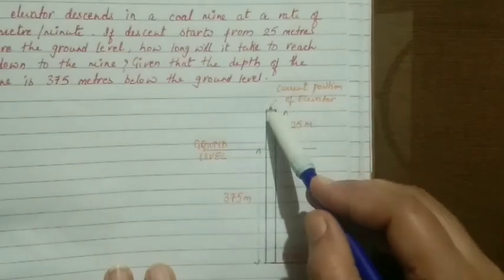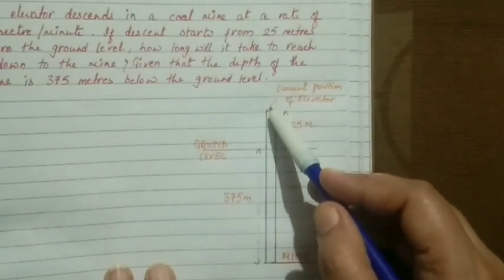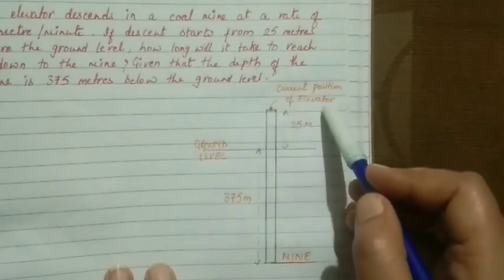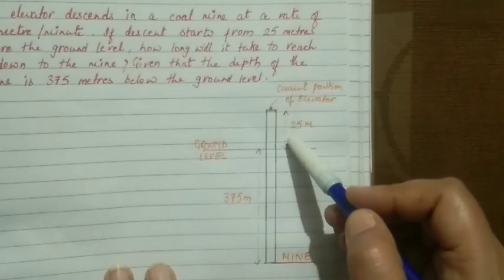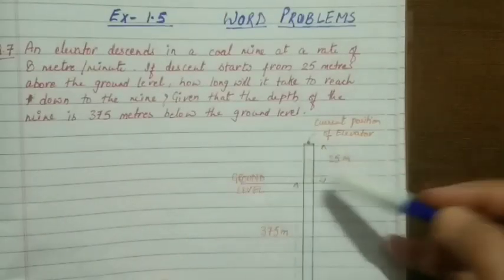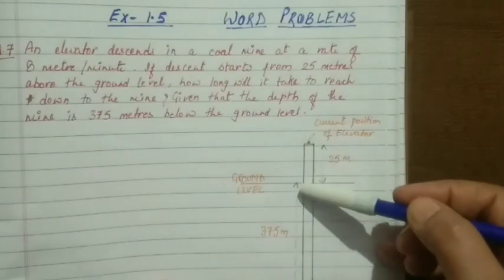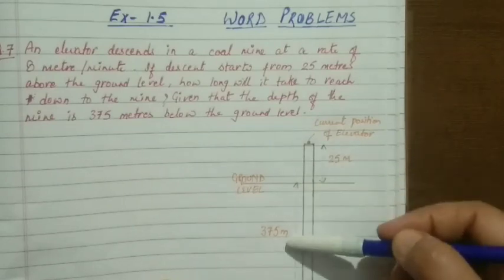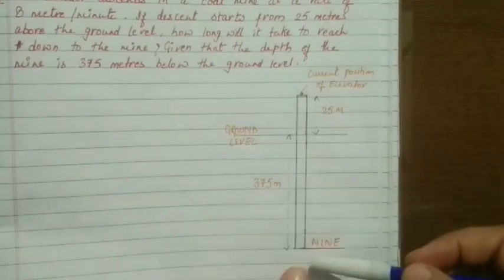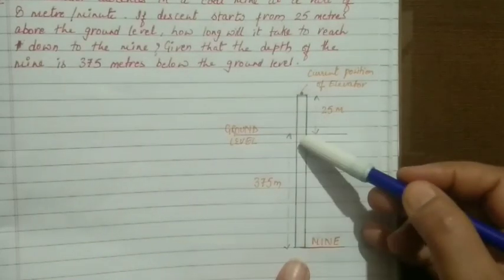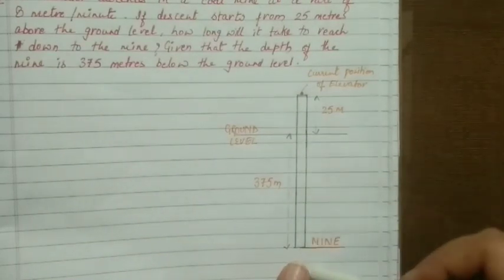Now they are saying that the mine is 375 meters below the ground level. That means the position of the mine is 375 meters below the ground level.